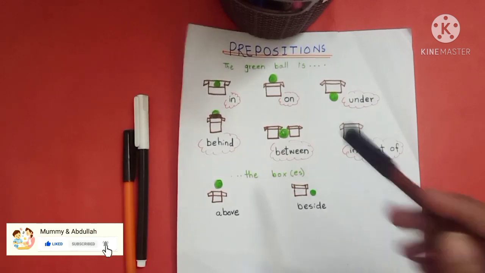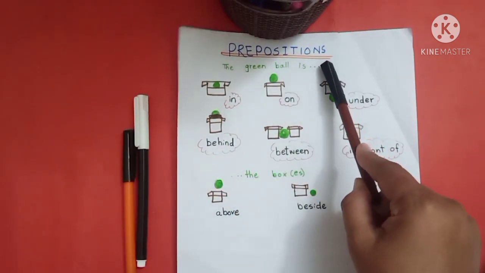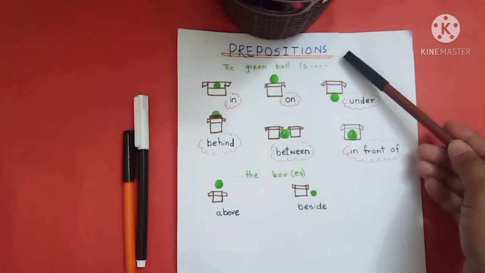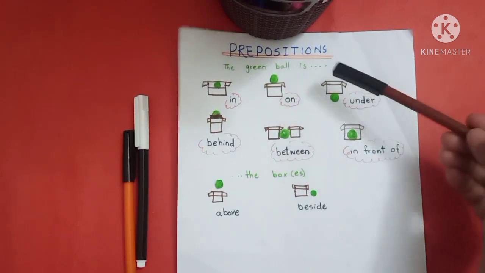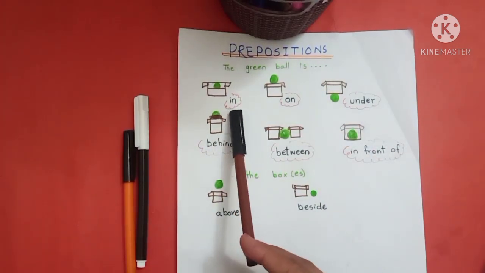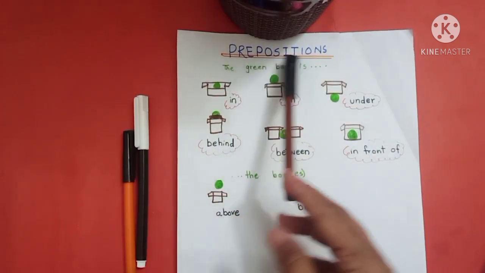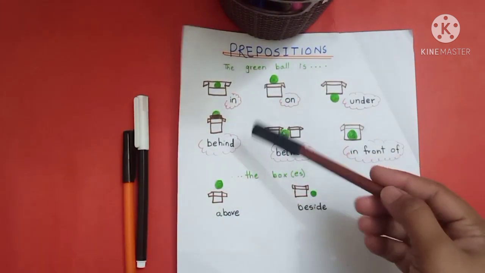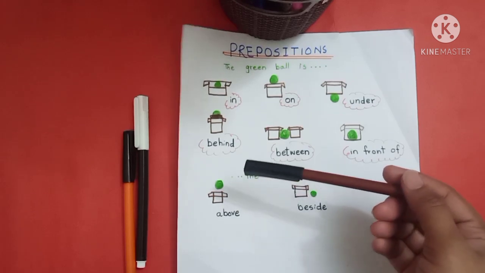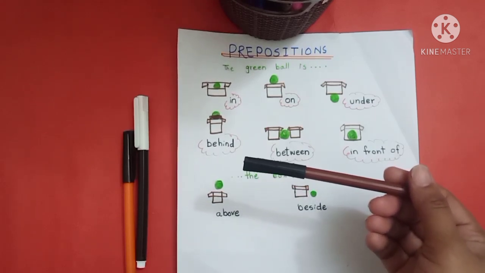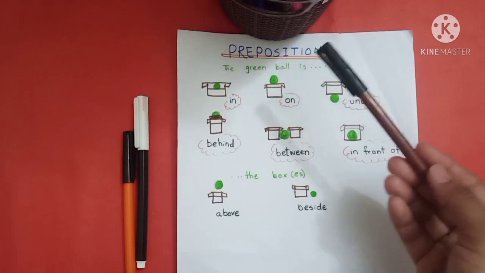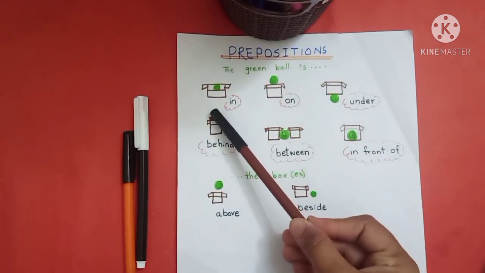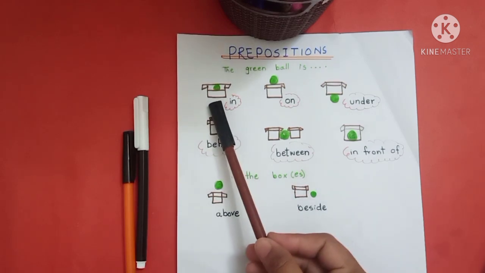So today our topic is preposition, and this topic is for kindergarten. So let's get started. First of all, we have to know what is a preposition. A preposition is a word that tells us where a person, a place, an animal or a thing is. So in our first picture we can see where is the ball.